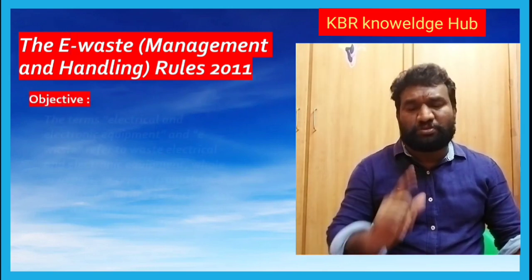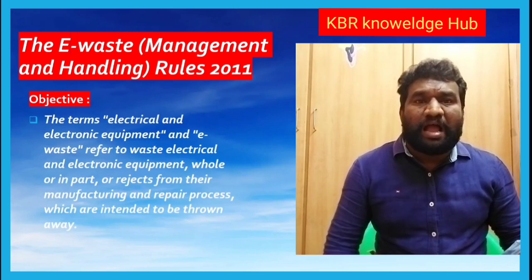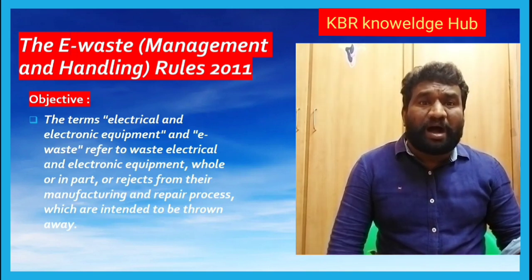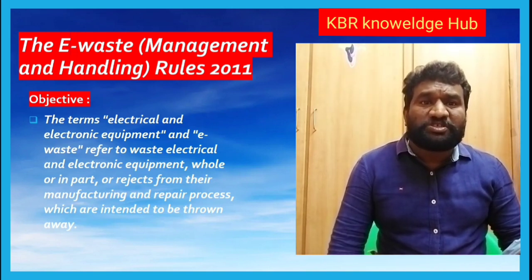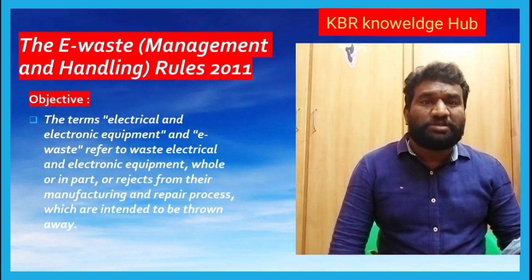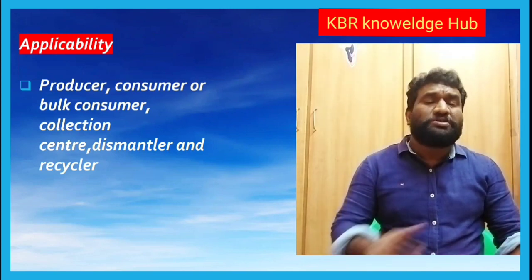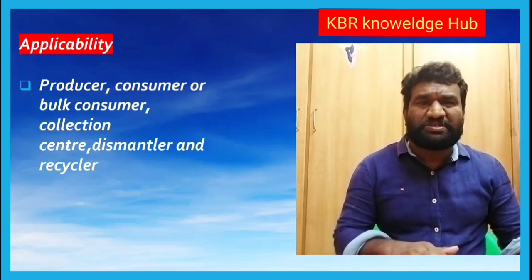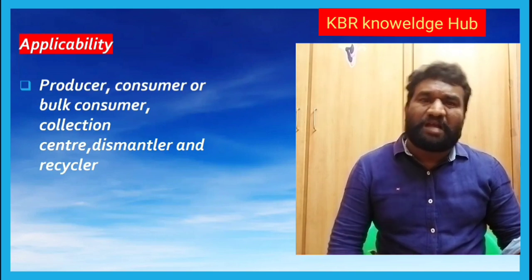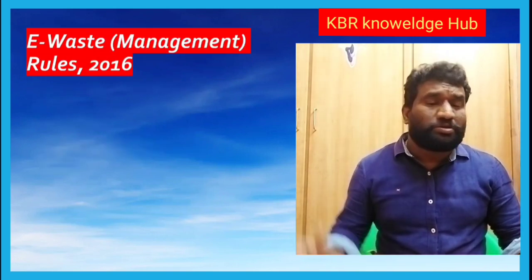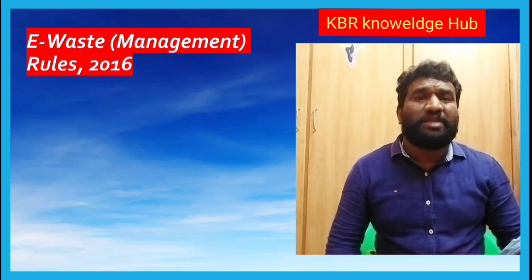In the objective of these rules, the terms electrical and electronic equipment and e-waste refer to waste electrical and electronic equipment, wholly or in part, or rejects from their manufacturing and repair processes, which are intended to be thrown away. That is also very, very important. The applicability of the 2011 rules covers producers, consumers or bulk consumers, collection centers, dismantlers and recyclers, whatever it may be. And then the E-Waste Management Rules 2016, following 2008 and 2011.